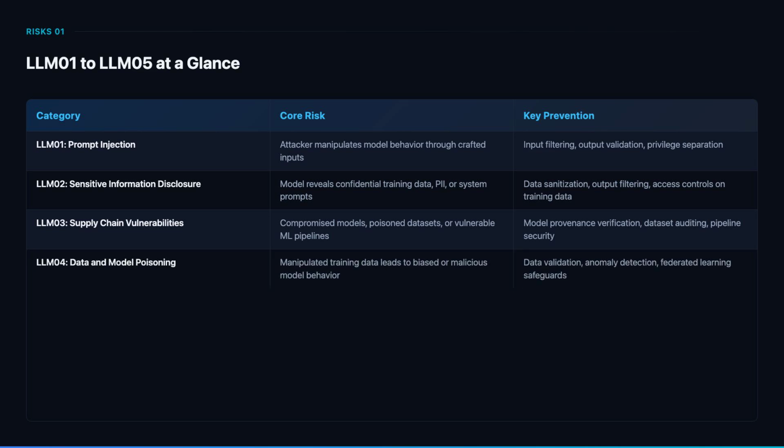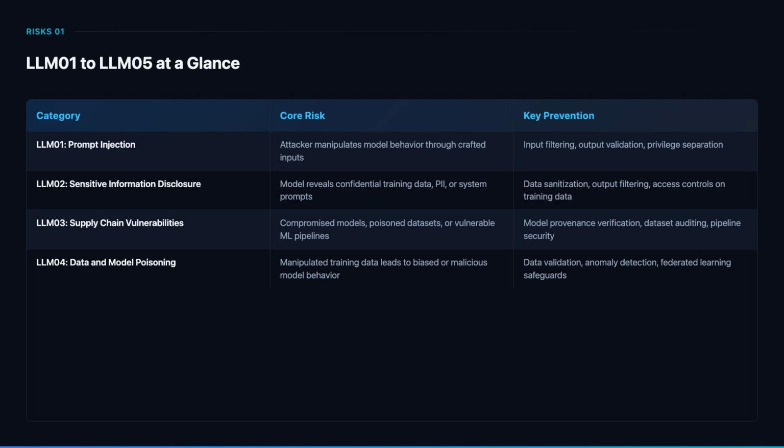LLM 04 data and model poisoning occurs when attackers manipulate training data or fine-tuning processes to introduce biases, backdoors, or malicious behaviors into the model. This can cause the model to produce harmful outputs under specific conditions. Prevention requires rigorous data validation, statistical anomaly detection in training data, federated learning safeguards, and continuous monitoring of model outputs for unexpected behavior changes.